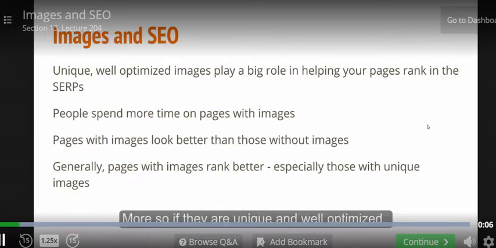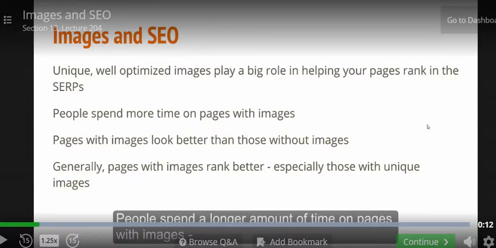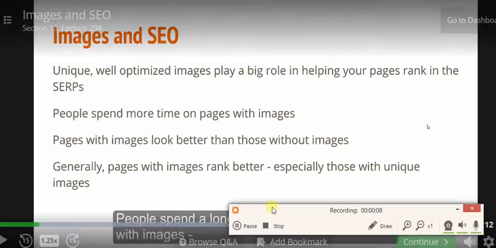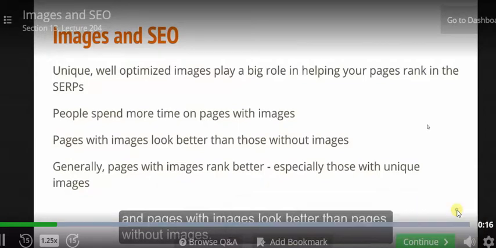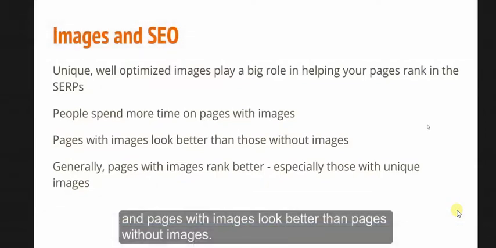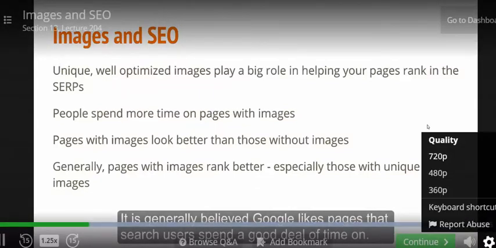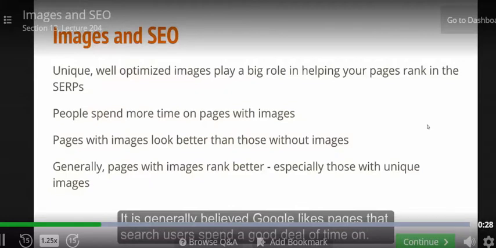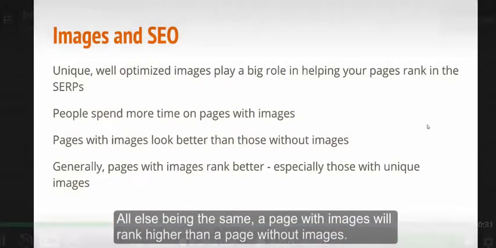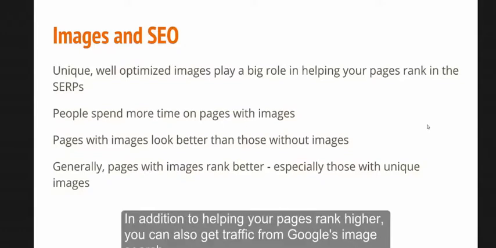the SERPs, more so if they're unique and well optimized. People spend a longer amount of time on pages with images, and pages with images look better than pages without images. It is generally believed Google likes pages that search users spend a good deal of time on. All else being the same, a page with images will rank higher than a page without images. In addition to helping your pages rank higher, you can also get traffic from Google's image search.